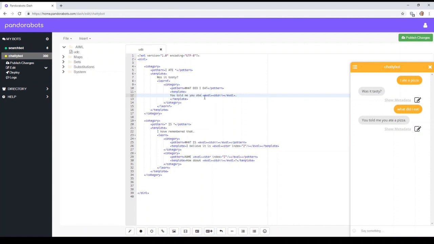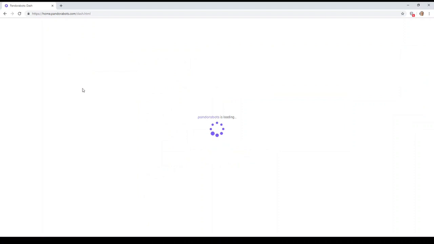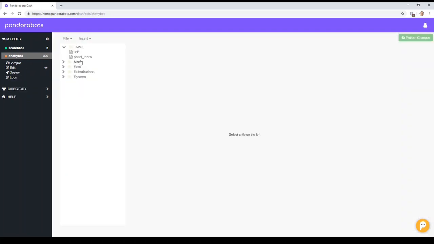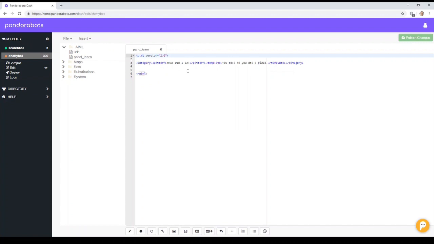Now what it will have done as well, if I refresh the dashboard, because we put it in learn F tags, it will have written a new file. We normally have the UDC, and we've now got one called panned learn. And in there, look, what did I eat? You told me you ate a pizza. So if you want to see what your bot's learning from your users, you need to look in there.